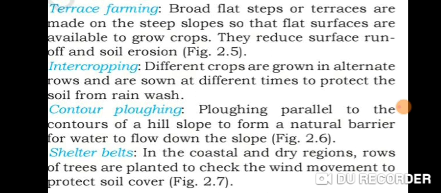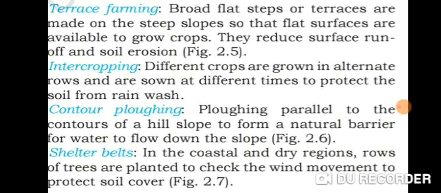So it is clear what intercropping is. Intercropping means a method in which two or more crops are grown in an alternate way, widely practiced in China. It also helps to reduce soil erosion due to rainwash. It improves the fertility and quality of soil. Mixed farming and crop rotation can also be used.